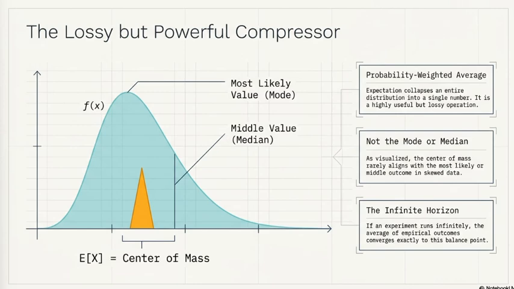This compression is extremely useful because it makes calculation easier for us, right? Now, notice that expectation is shown as a center of mass, which is a physical interpretation. If the distribution were made of metal, expectation is exactly the point where it would balance.